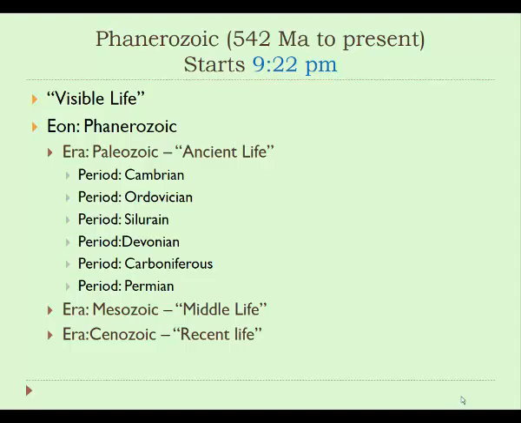That's a common term you will run across in geology. Everything we've talked about so far is Precambrian, and now we're beginning at the Cambrian and moving forward from there. Then there are other periods, the Ordovician, Silurian, Devonian, Carboniferous, and Permian, and others that we'll talk about a little more in today's lecture.